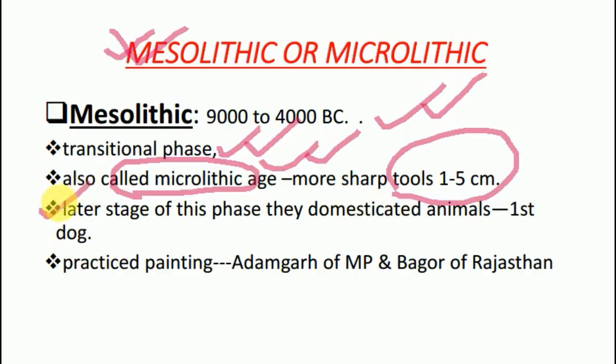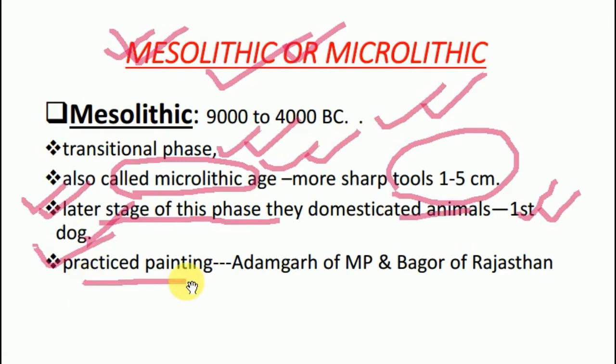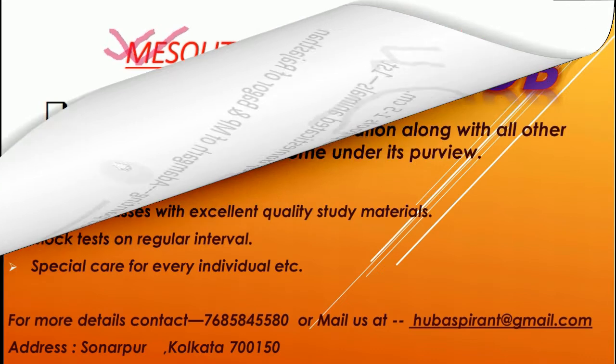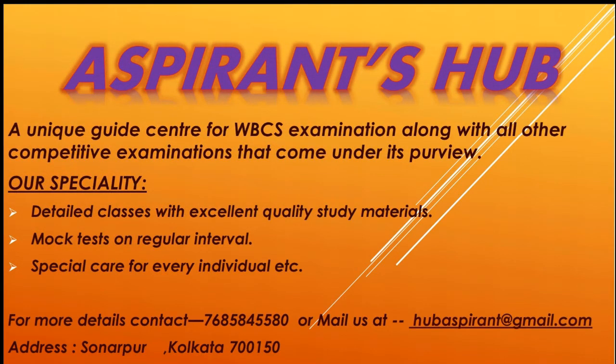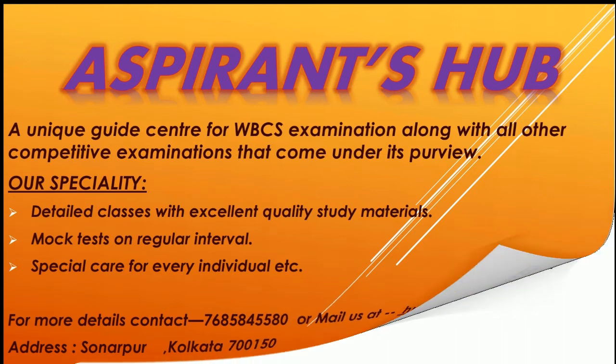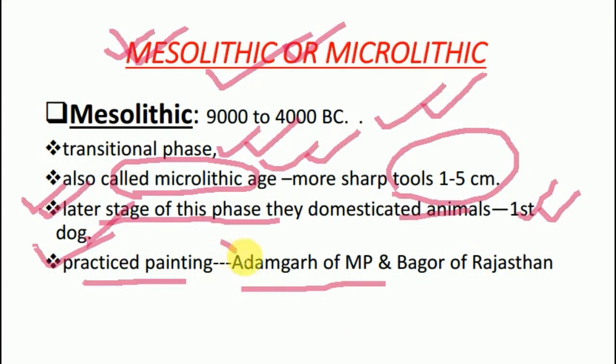The third most striking point is that in the later stage of this phase, they domesticated animals. Means the first domestication of animals took place in the Mesolithic period. All of us know that the first animal which was domesticated was the dog. It is also an important point that they started rock cave painting in the Mesolithic period. We got the evidence of rock cave painting in Adamgarh of Madhya Pradesh and Bagor in Rajasthan.